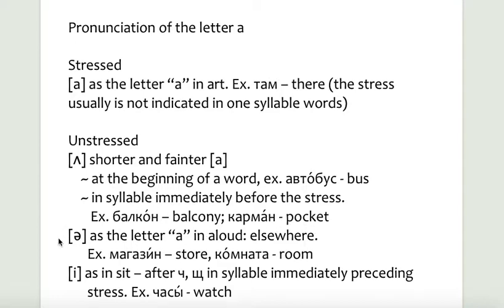It's pronounced A as the first letter in aloud anywhere else, such as magazin, store, or komnata, room. And it is also pronounced E as in sit after the sounds ch, sh in a syllable immediately preceding stress, such as часы, watch, or clock.